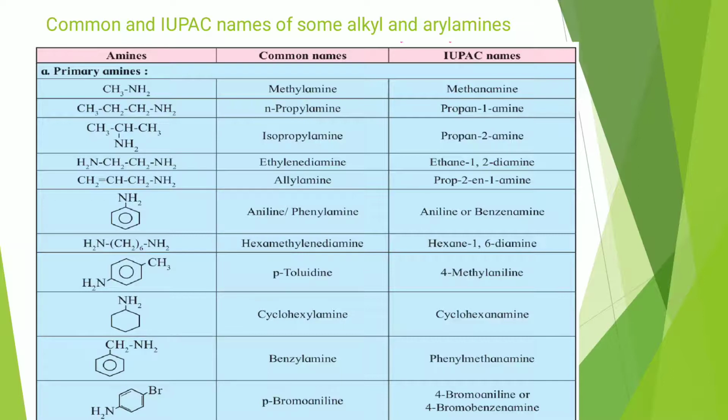Last example, parabromoaniline. To the para position, bromine is present. Parabromoaniline is the common name and IUPAC name. If you start numbering from NH2, bromine will have 4 position. So 4-bromoaniline or 4-bromobenzenamine, because aniline is also known as benzenamine. So these are the common and IUPAC names of primary amines.